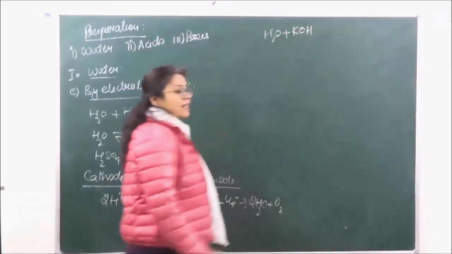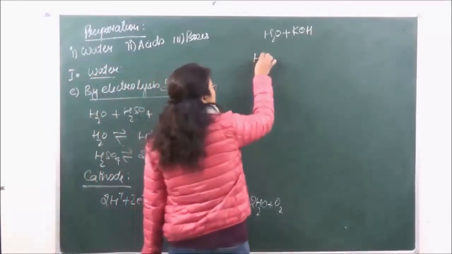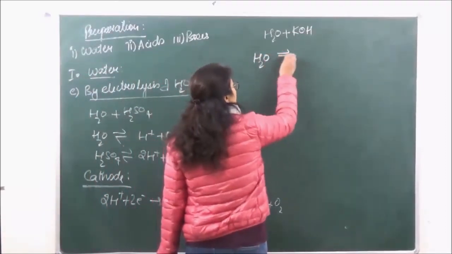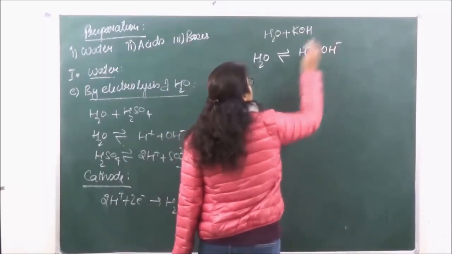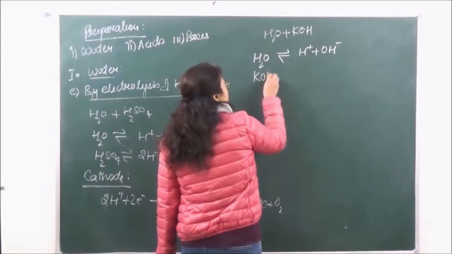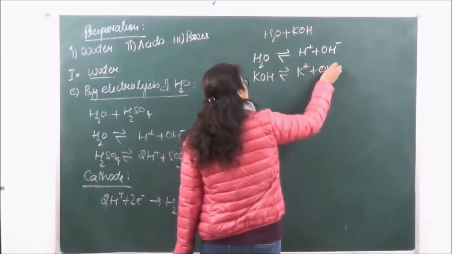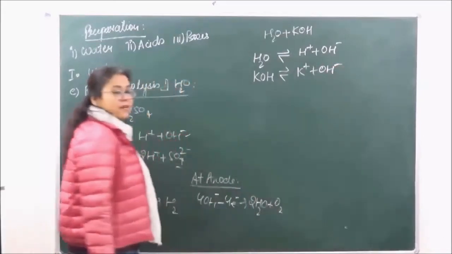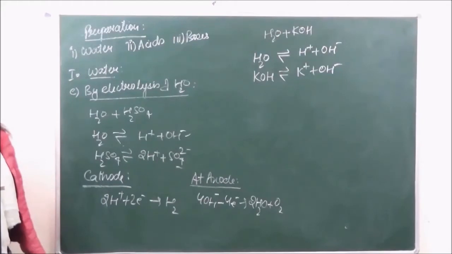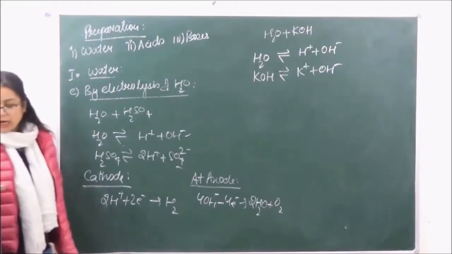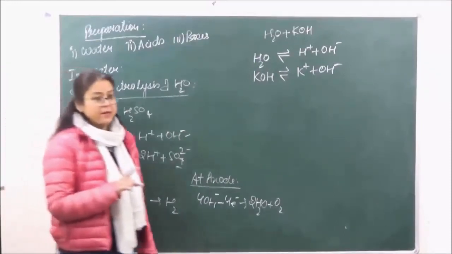So we are adding a little amount of potassium hydroxide. In this case, what is going to be the electrolysis? We have H2O, which is going to give us H positive plus OH negative. Then we have KOH, K positive plus OH negative. Okay? Now when the reaction happens at the cathode, potassium is not going to be liberated,